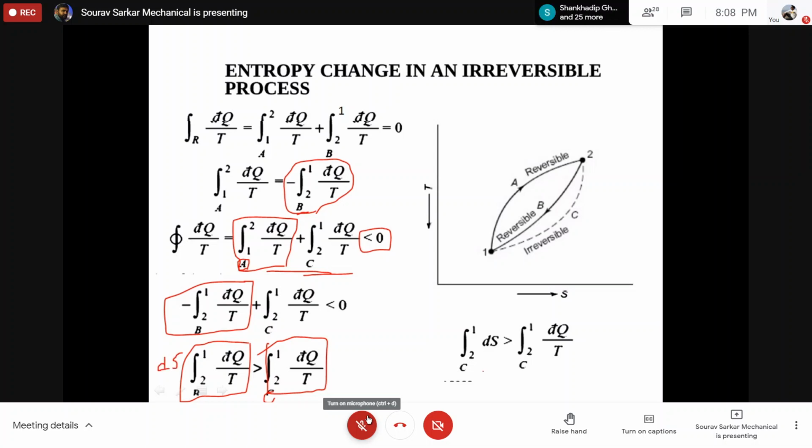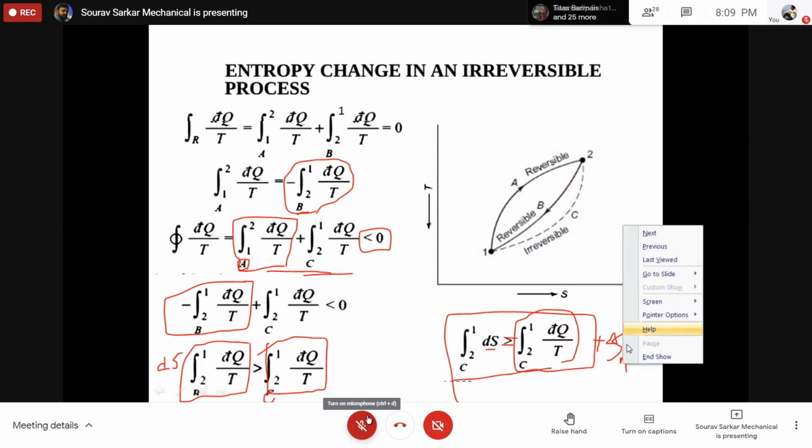So I can write that for any irreversible path, the heat transfer by temperature, this expression, is lesser than the entropy change. So if I have to make it equal, I need to add some term. This term is called entropy generation. Are you getting my point?